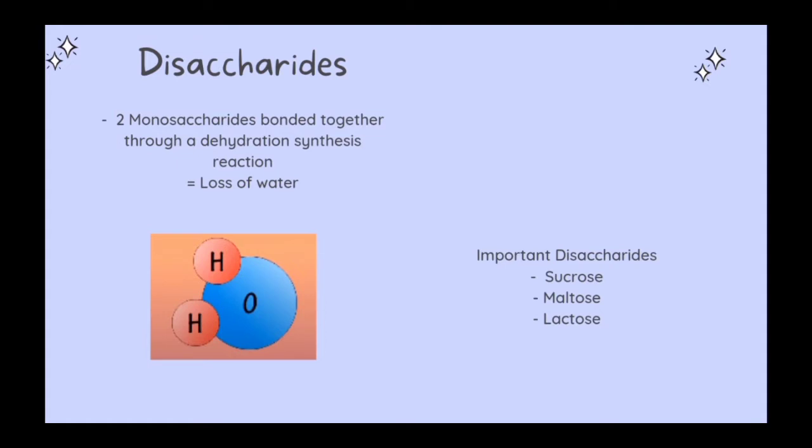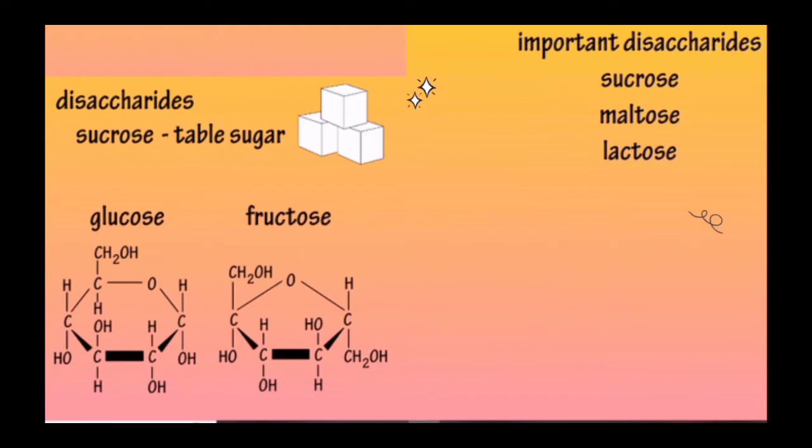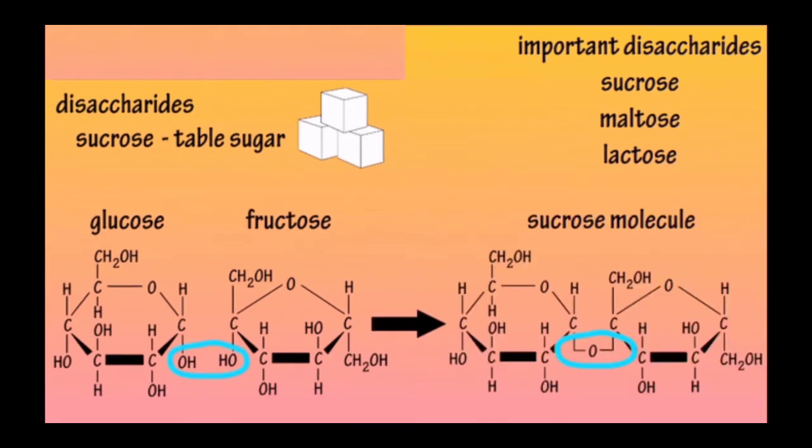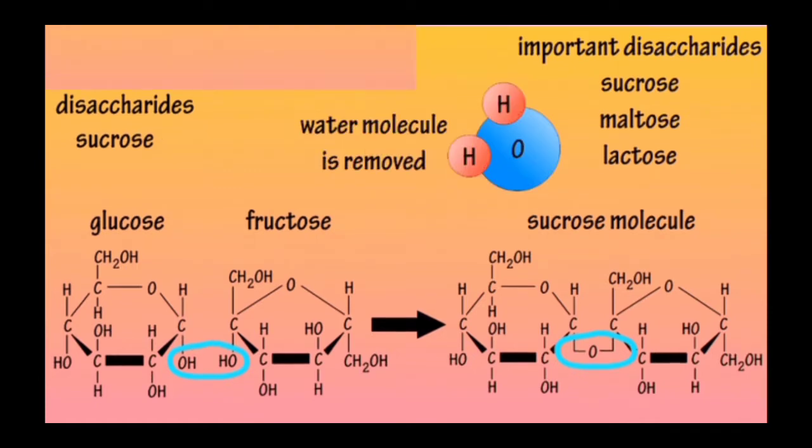Next is disaccharides, or double sugars. It is composed of 2 monosaccharide molecules bonded together through a dehydration synthesis reaction which results in the loss of a water molecule. Some important disaccharide molecules include sucrose, maltose, and lactose. Sucrose or table sugar is formed when a glucose and fructose molecule bond together as you see here. As this bond takes place, a water molecule is removed.